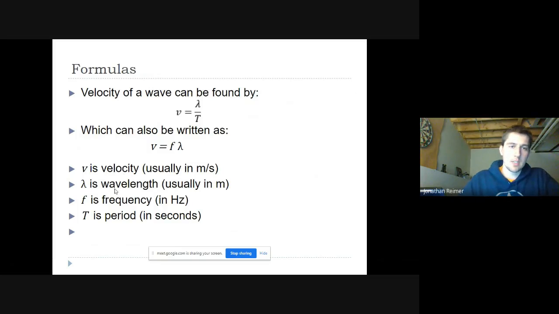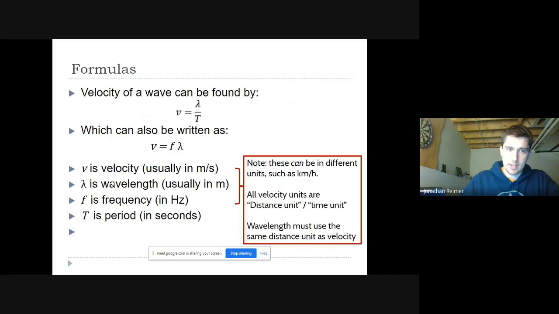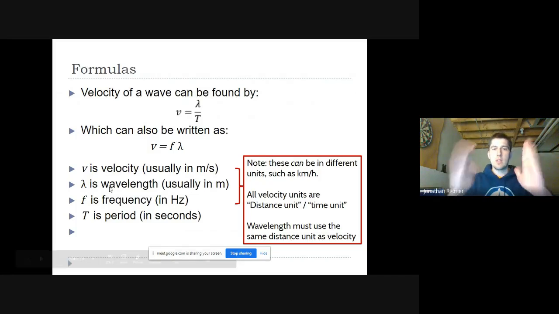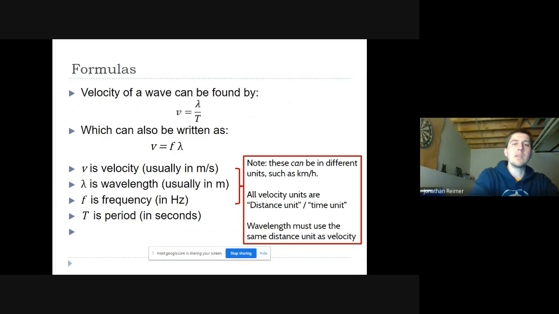And v is velocity. Lambda is the wavelength. This is the new one; this is a lambda, just so you know. And f is frequency, and T is period. A wavelength is the distance between two peaks.